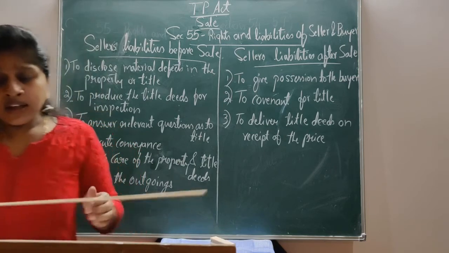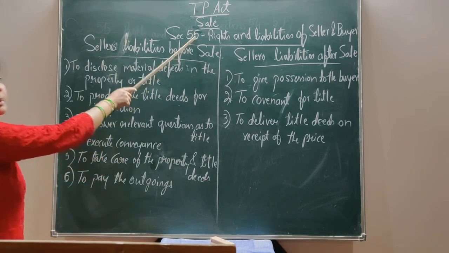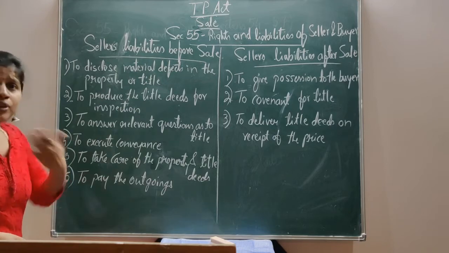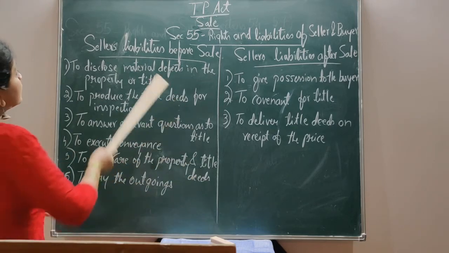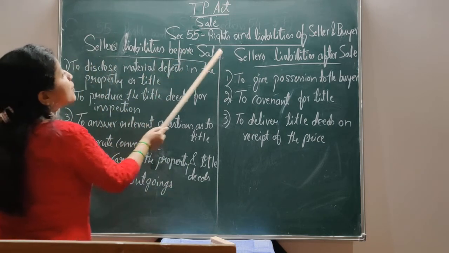Here, under Section 55 of the TP Act, it explains both rights and liabilities of both the parties, seller and the buyer. Now let me discuss first the seller's liabilities before sale.